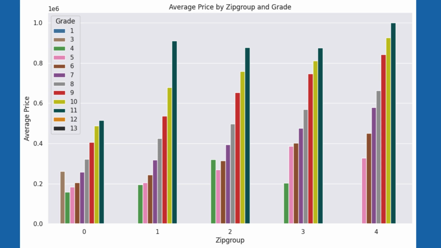This examines the relationship between price and property grade. We can see a clear trend. Houses with higher grades tend to be more expensive across all the zip groups. Interesting, zip group 4 has both the highest concentration of expensive houses and properties with higher grades, 5 or above. But zip group 0 has the lowest average prices and tends towards lower grade housing.